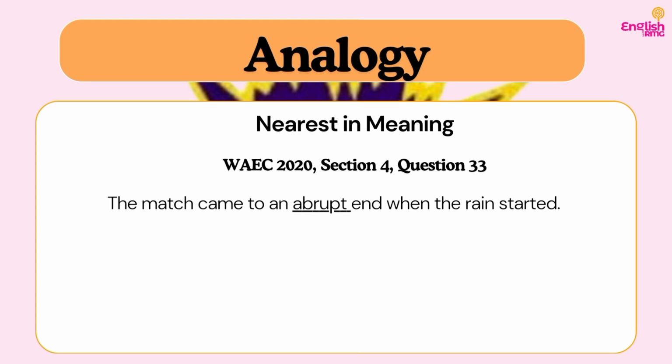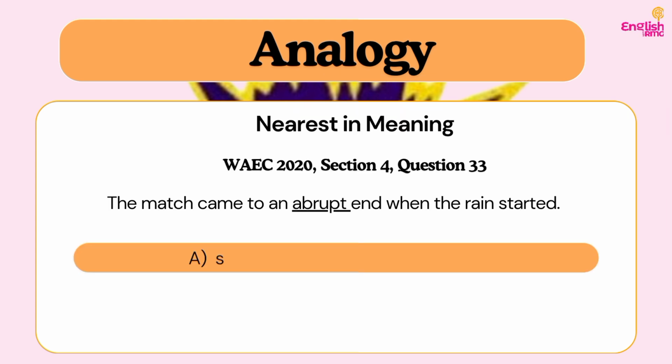So we have: the march came to an abrupt end when the rain started. So even from the context, what is going to happen when it started to rain while a match is going on? Obviously, it is going to end abruptly. I think the context has given us enough clue here. So we know how to use it as an analogy in another context.